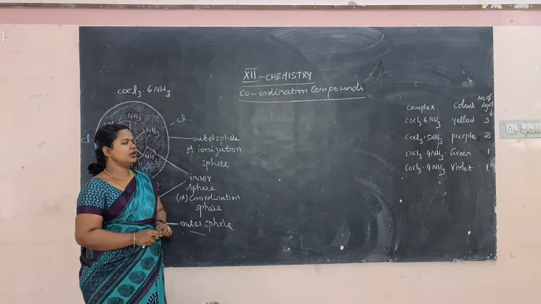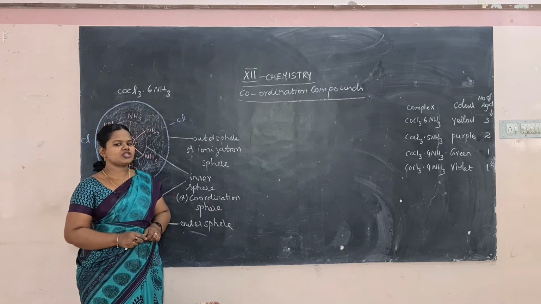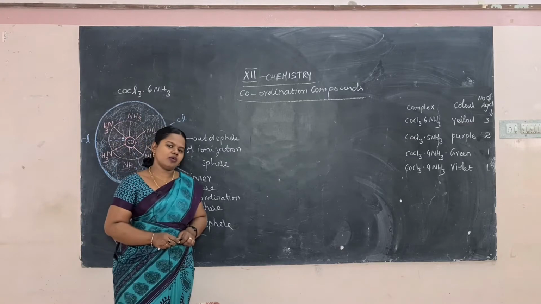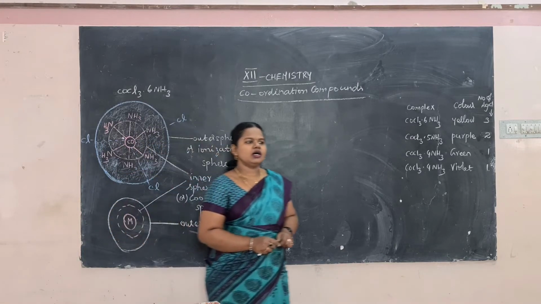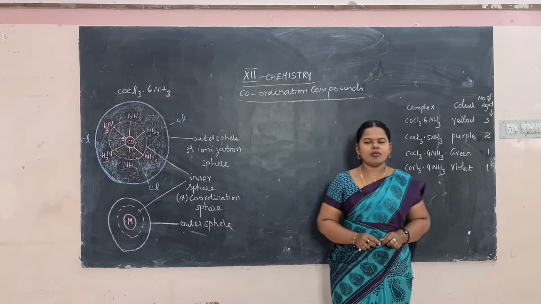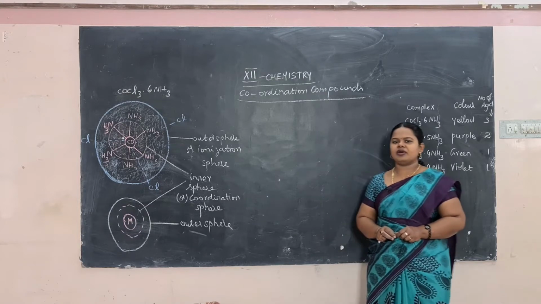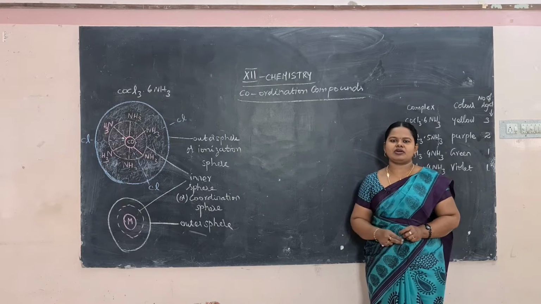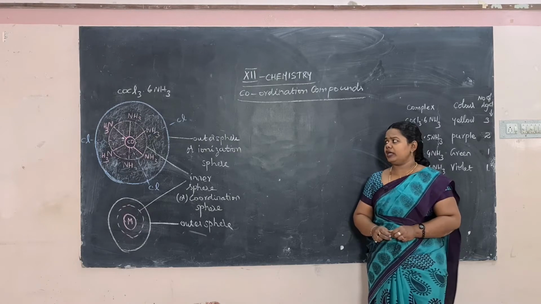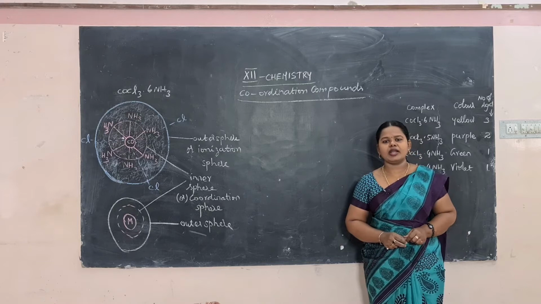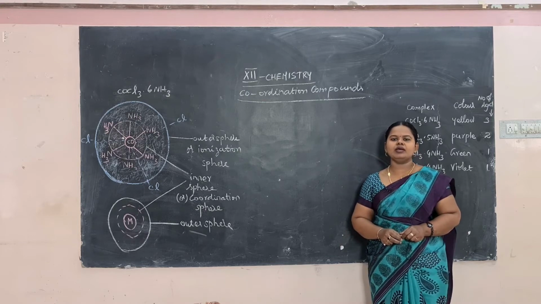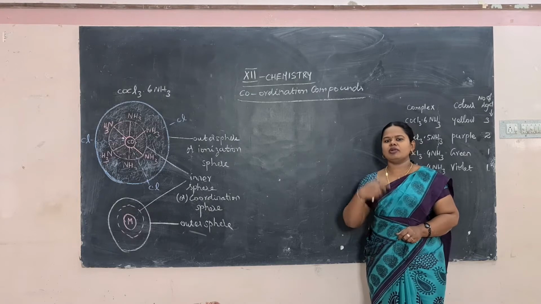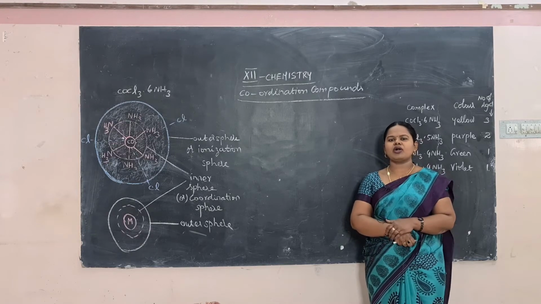Today we'll learn a new concept, that is coordination compounds. In coordination compounds you can see the coordinate bond. A bond formed by transfer of electron is ionic bond. A bond formed by mutual sharing of electron is covalent bond. Here, a bond is formed by sharing of a pair of electron, where one pair of electron will be donated to another ion and it will form a compound.